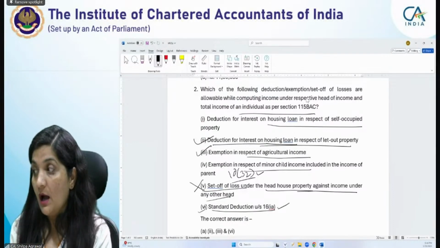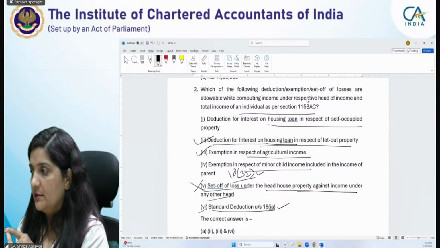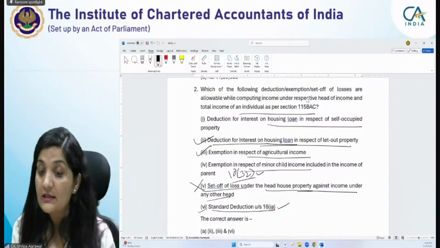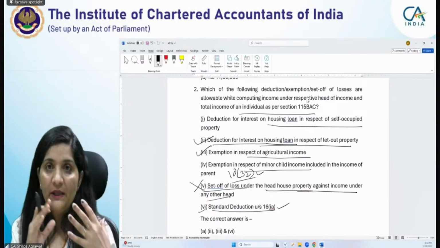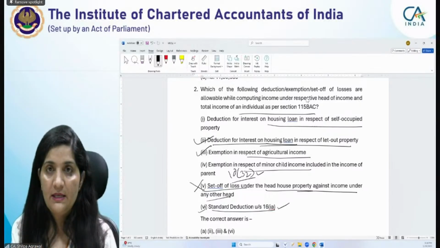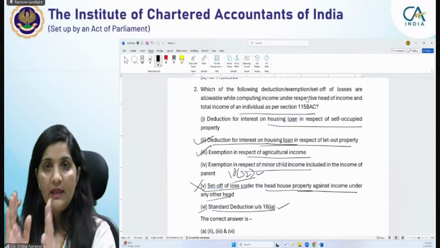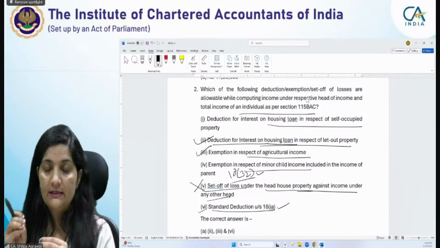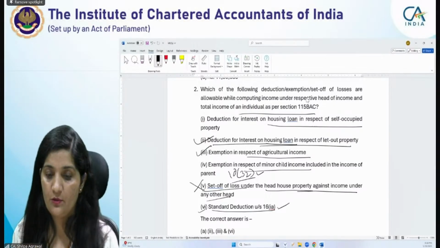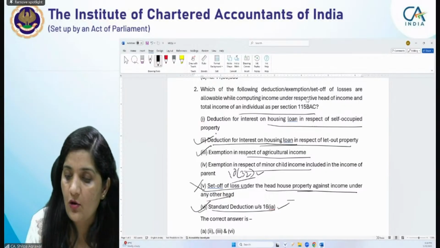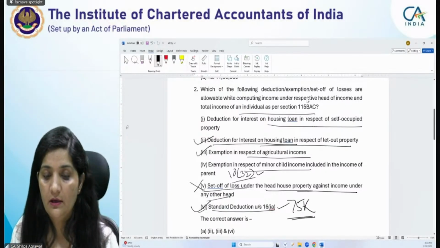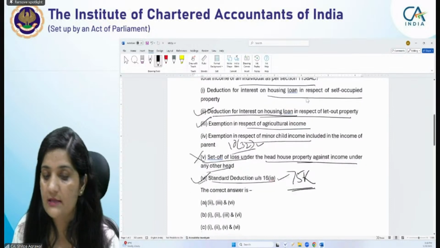Siddharth, you are very fast, but it's not 50K. It is now enhanced to 75K. Please be careful, right? There is a difference. If you are opting out of the default tax regime 115BAC, then it is 50,000. But if you are paying the tax under section 115BAC, then you will get this deduction of 75,000. Okay, so it is allowable. Accordingly, 75K is the deduction. So second, third, and your sixth is the correct answer.